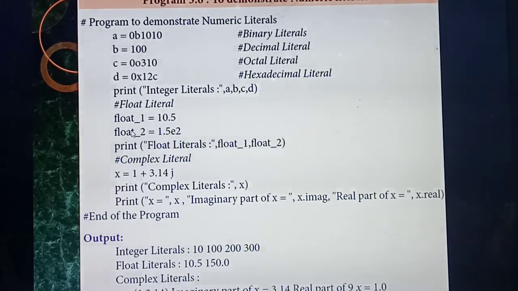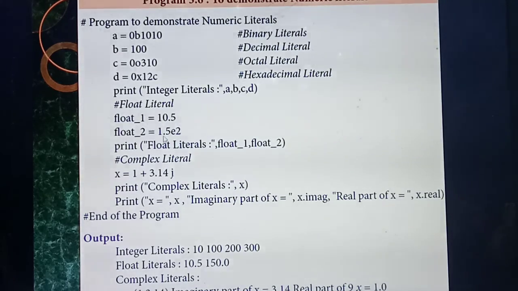Okay. Next one is float. So for float also you are giving two numbers. What do you mean by float? Numbers with decimal points. See, two float numbers, float1 and float2, to differentiate them. Based on your wish you can give any variable name. The first floating number they have given is 10.5. The second number they are giving is 1.5e2. What do you mean by this one? Exponent form. Okay, so these two numbers they have given.